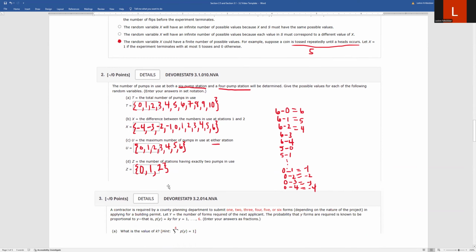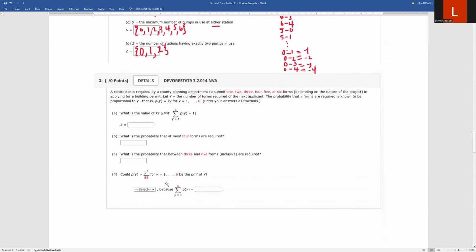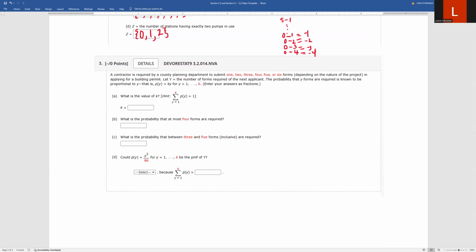Okay. All right, let's look at this next one. It says a contractor is required by a county planning department to submit 1, 2, 3, 4, 5, or 6 forms, depending on the nature of a project in applying for a building permit. Let Y equal the number of forms required of the next applicant. The probability that Y forms are required is known to be proportional to Y. That means that P of Y equals KY for Y of 1 through 6. Then what is the value of K?